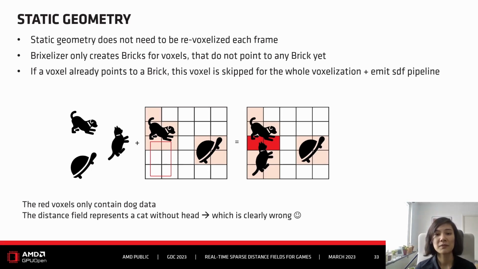So we have the cat, and we do the voxelization process again. So we check which voxels the dog intersects, which voxels the cat intersects, which voxels the turtle intersects. And we'll find out, okay, the cat intersects with 6 voxels, 4 of them are empty, fine. But 2 of them are actually not empty. I mark them here as red voxels. And since they're not empty, they will be skipped. But this is actually wrong, right? Because this way our distance field would represent a cat without a head. And that's clearly not what we want. So how do we solve this? We need to add a preprocessing step.